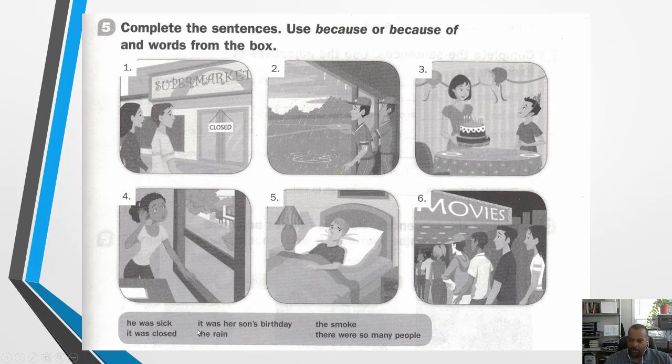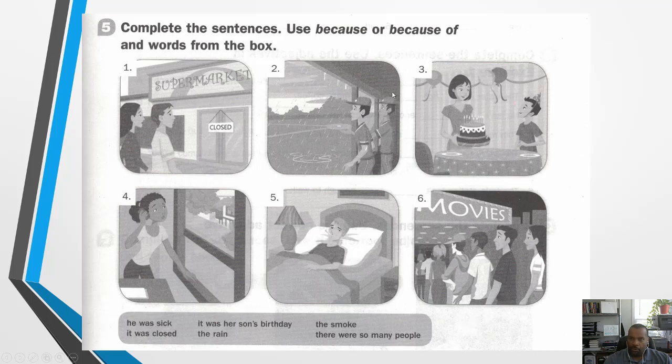Now we have a clause. It was her son's birthday. It was her son's birthday. The rain. The smoke. And then another clause. There were so many people. There were so many people.